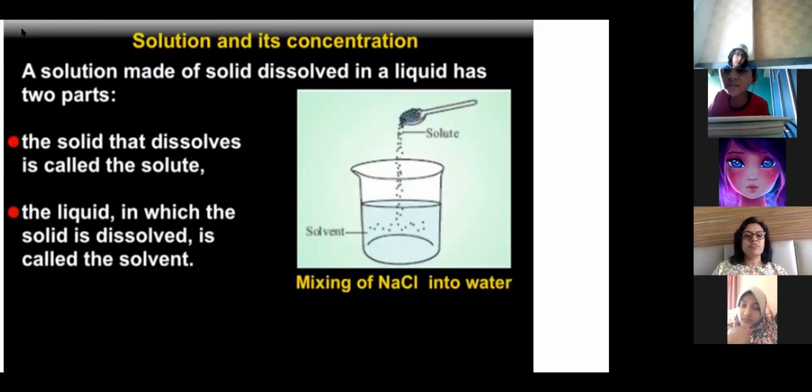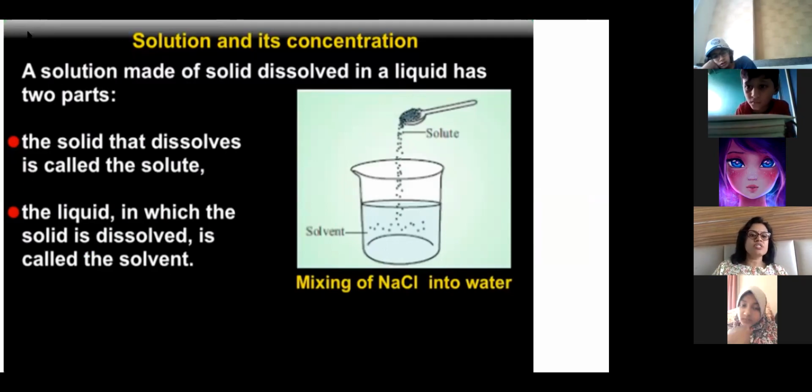You can see the solid that dissolves is called solute. The liquid in which the solid is dissolved is called solvent. Okay, so you can see the diagram, NaCl is actually salt. When you are mixing salt, this salt is called solute, this liquid is called solvent, and this whole salty water is called solution.